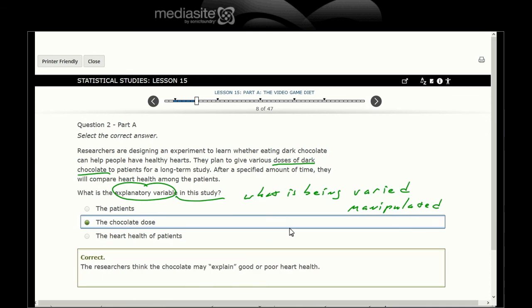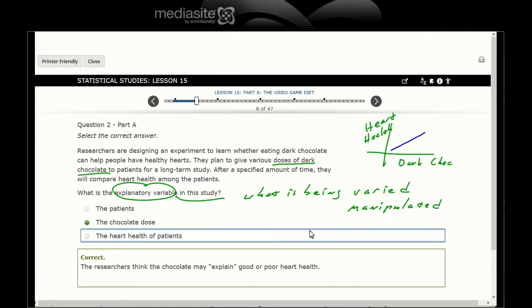Based on how much dark chocolate you're given, I will measure how healthy your heart is. I'm assuming what they're hoping to see is as your chocolate dosage goes up, your health goes up. Hopefully. If not, what a way to go.